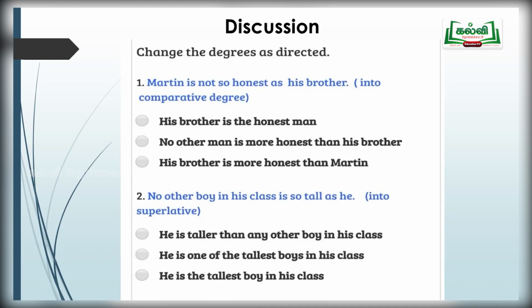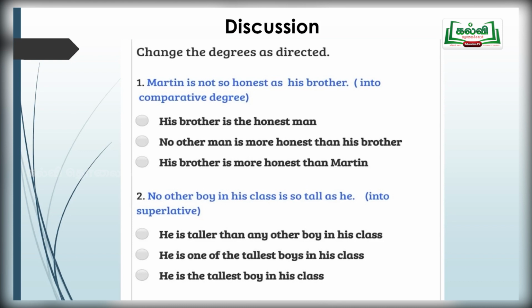Which choice will you take as the answer? The question is in positive degree, so in rule 3 it should not have superlative degree. Which option will you take, my dear students? The option is C, the last one.